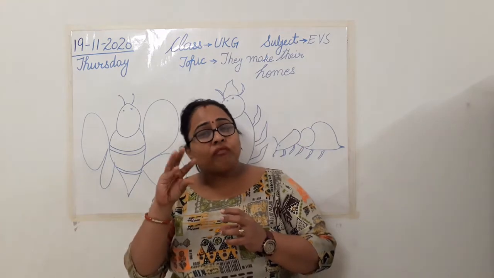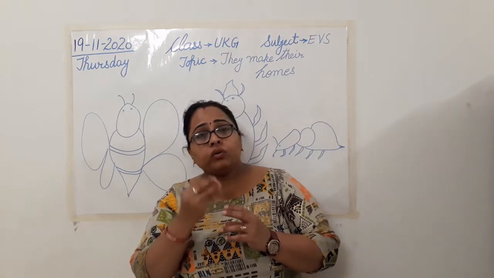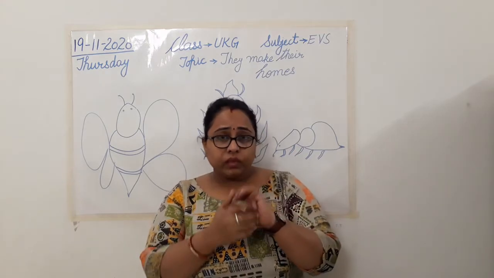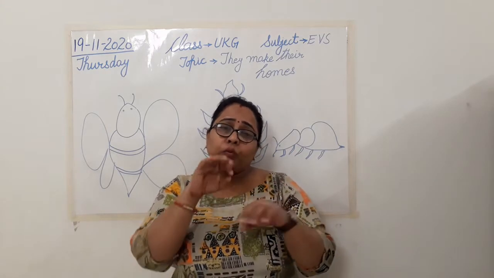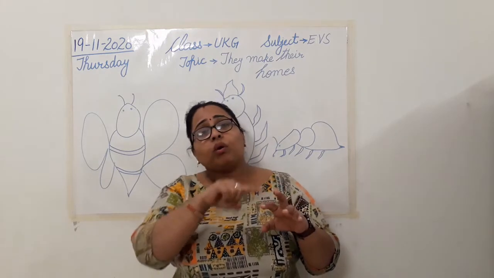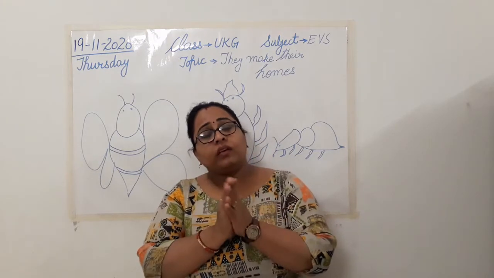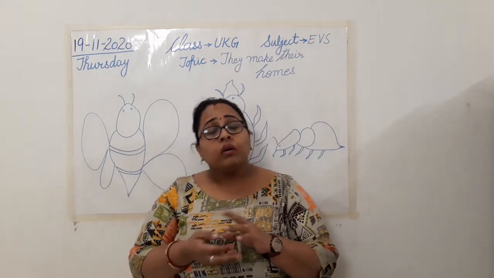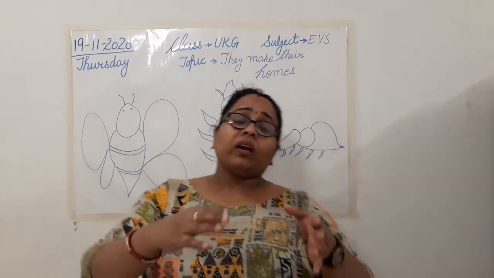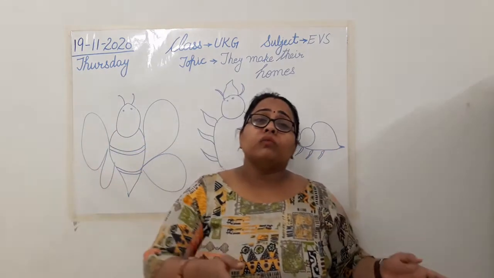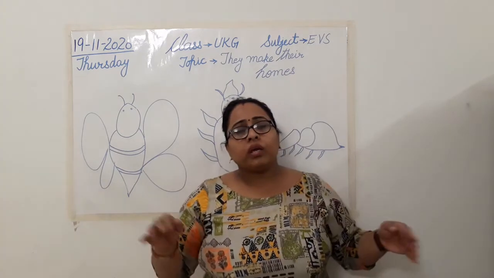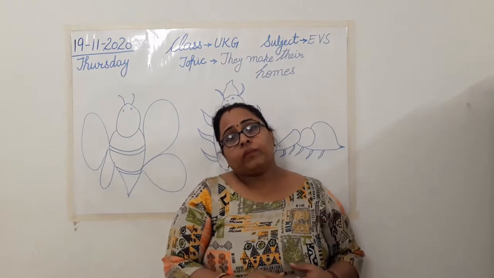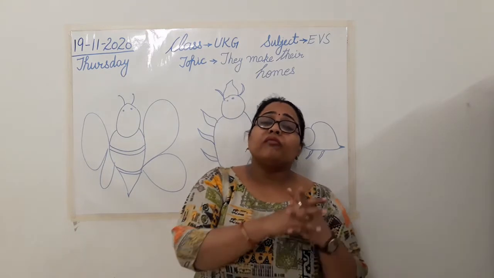Where it is a very soft muddy area, वहाँ पे they use their mouth which has very sharp teeth and their claws, उनको यूज करके वो पूरा डिग करते हैं and they make a small hole जिसमें वो छुप सकते हैं. So again these mice make their house themselves. Then we have the mole. Mole is also making a house. जो हमारी फील्ड्स, प्ले ग्राउंड्स होते हैं, उनके अंदर स्ट्रेट नीचे तक डिग करते हैं और उसमें रहते हैं.